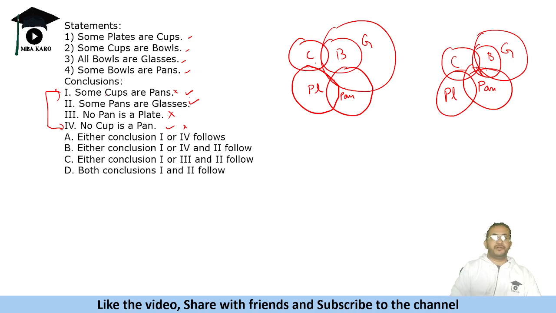See, another way to identify is cups and pans. Okay, one is positive, like some, and the other is talking about no, negative, and both are can't-determine type, right? It may be possible, may not be possible. So either one or four and two follow in this case. So it is a typical syllogism where you need to know the properties of syllogisms.